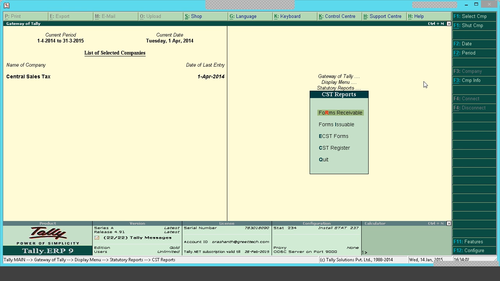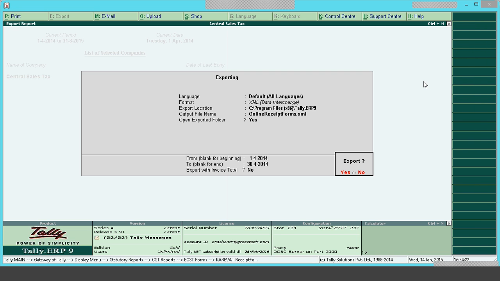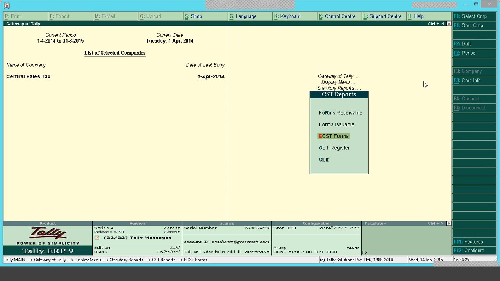And then we have the ECSP form. This particular ECSP form will be different state-wise. So here for Karnataka state, we have online form, receipt form, interstate purchase, interstate sale, interstate debit note and interstate credit note form. Okay, this is the XML form. For this case, it depends again on the state.